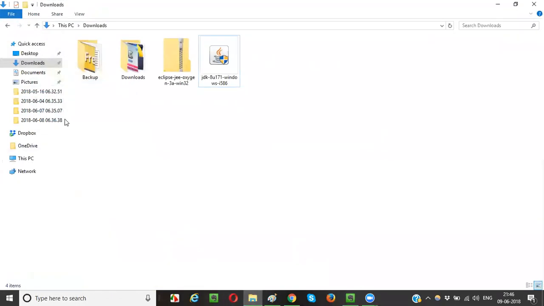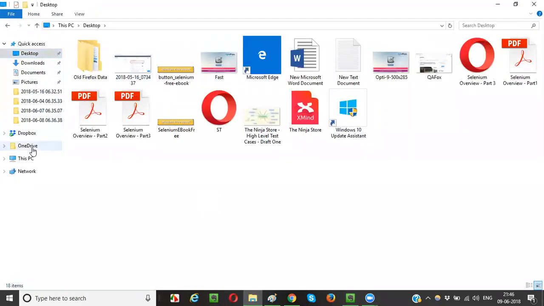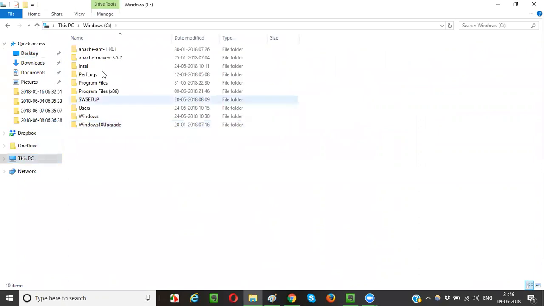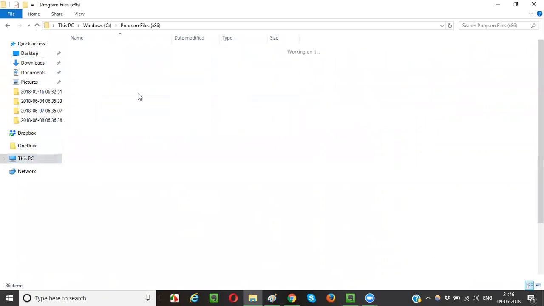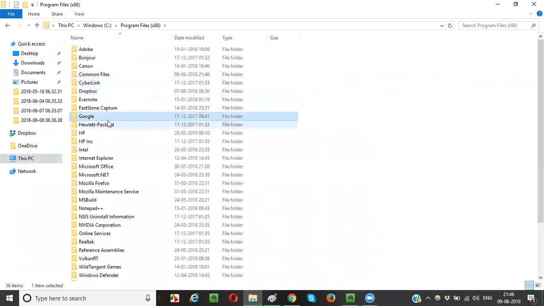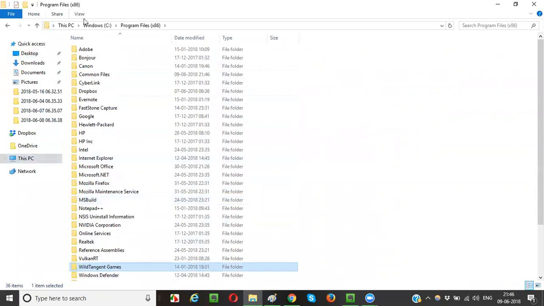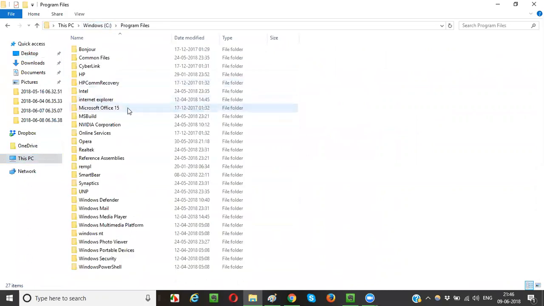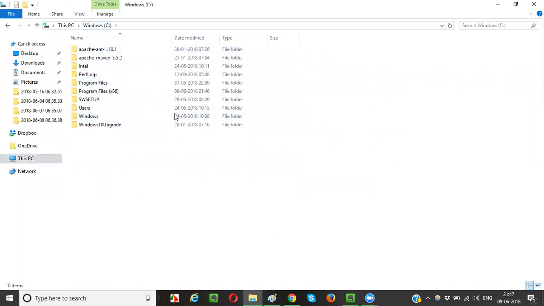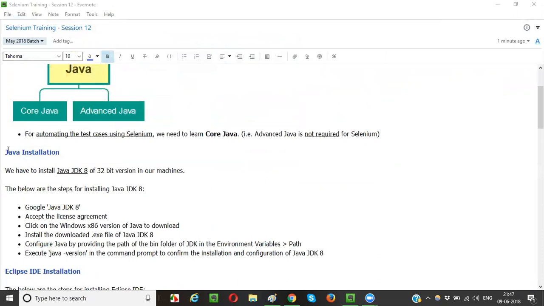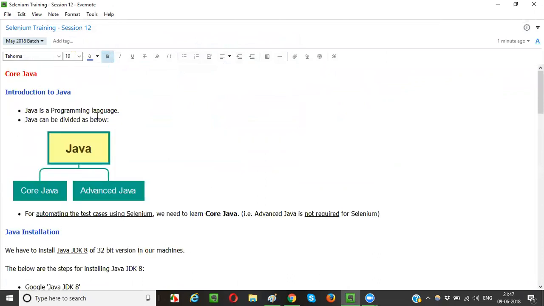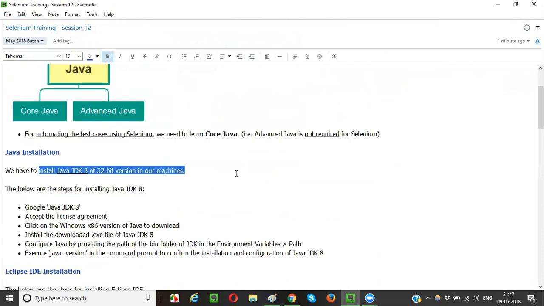Even I will try to do another thing, that is I will go to my C drive and see Program Files x86. I'll see whether there is a Java folder in my machine or not. There is no Java folder, guys. Any other way I have a Java program? No, nothing is there. So things are good, guys. I have cleanly removed Java from my machine. At present I don't have any Java in my machine.